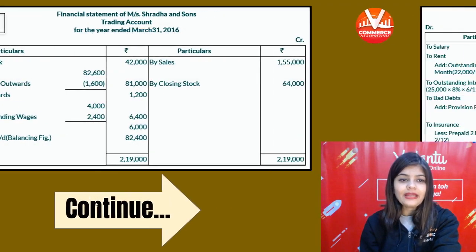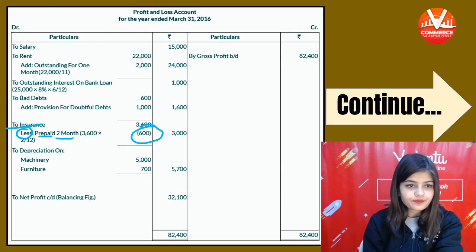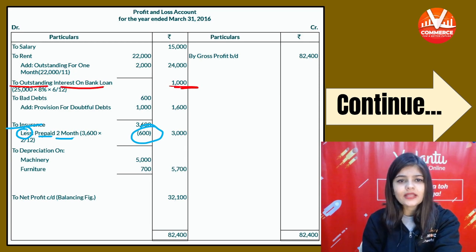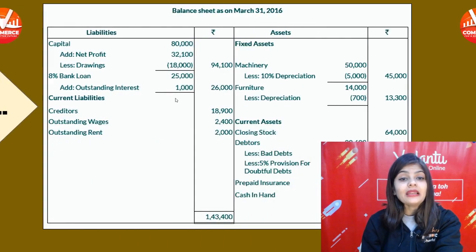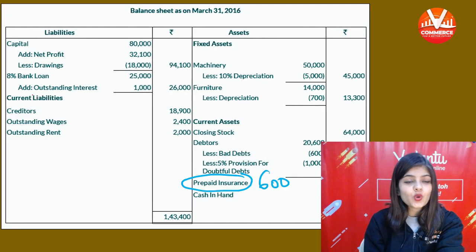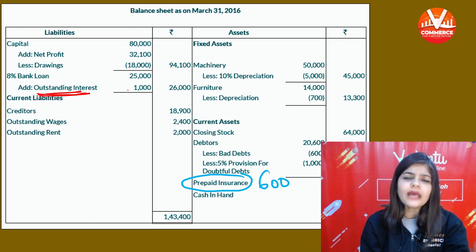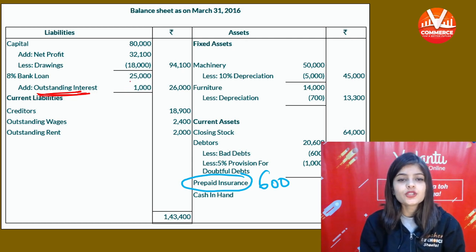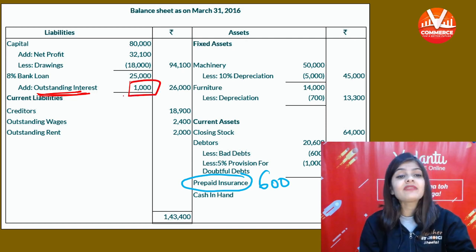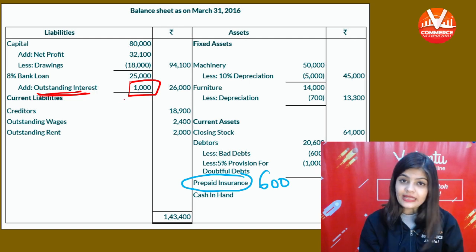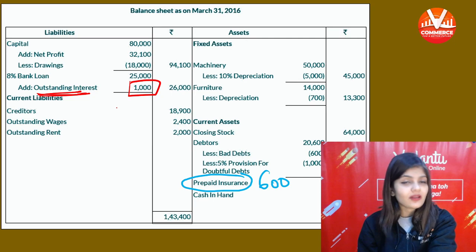So P&L में डेबिट करेंगे outstanding interest on bank loan 1,000 एंड बैलेंस शीट में लाइबिलिटी साइड शो करेंगे आउटस्टैंडिंग इंटरेस्ट, या तो बैंक लोन में ऐड कर देना या अलग से शो कर देना. So it is 1,000. We have added in the outstanding interest, but you can also show it separately. So liability side and P&L debit side, outstanding interest.